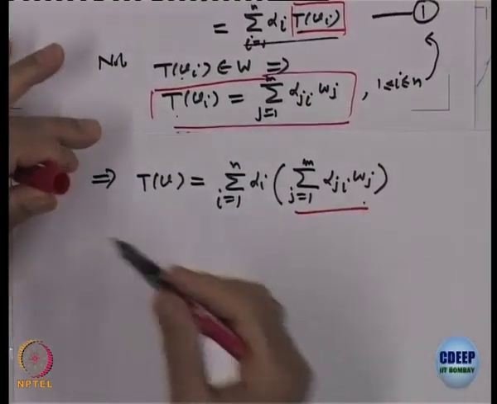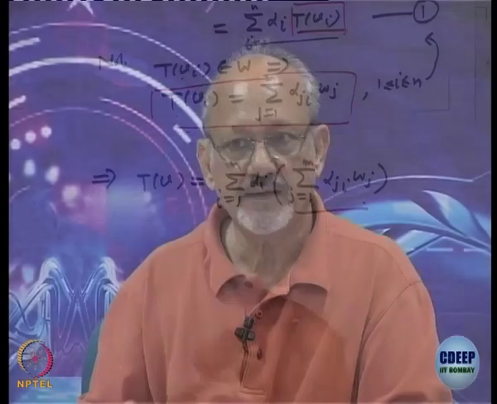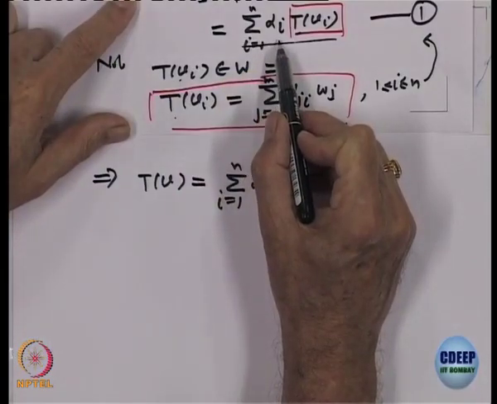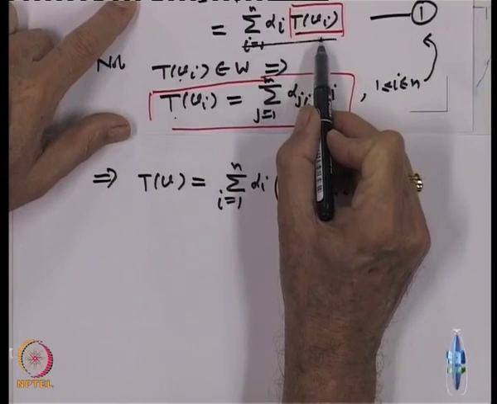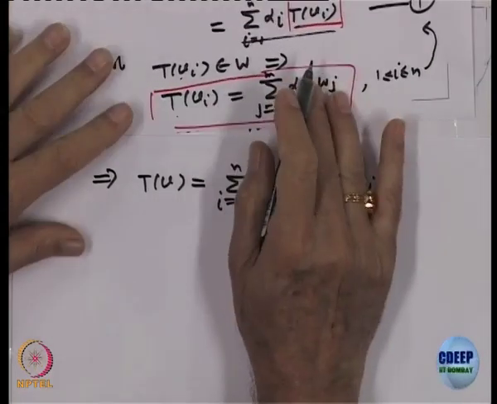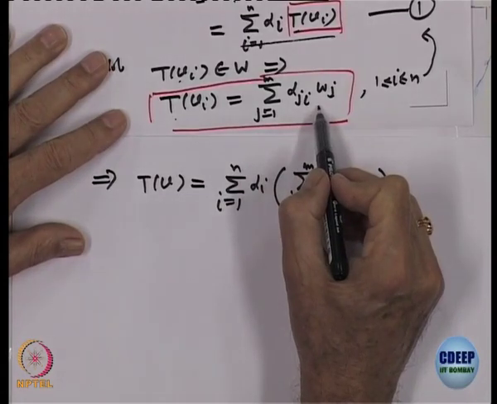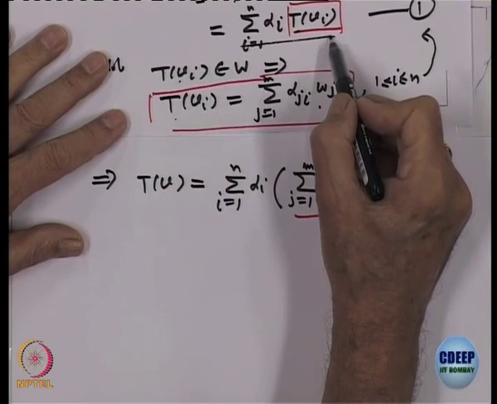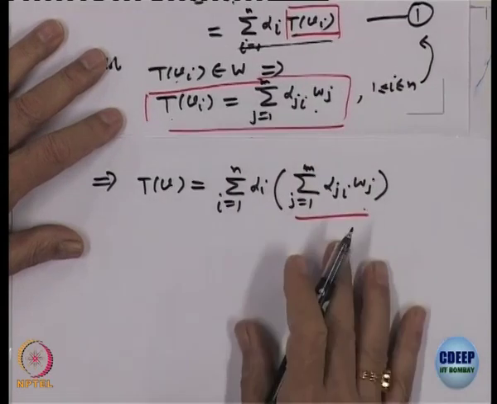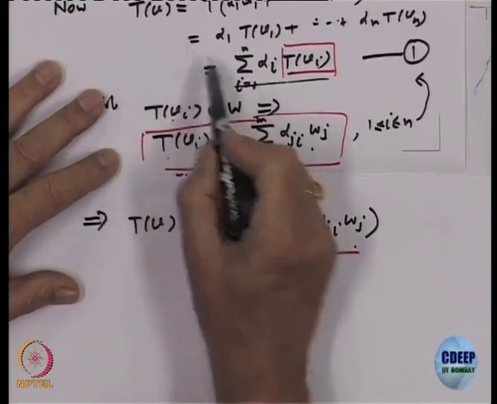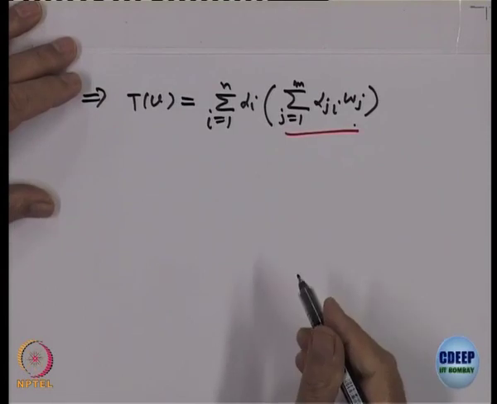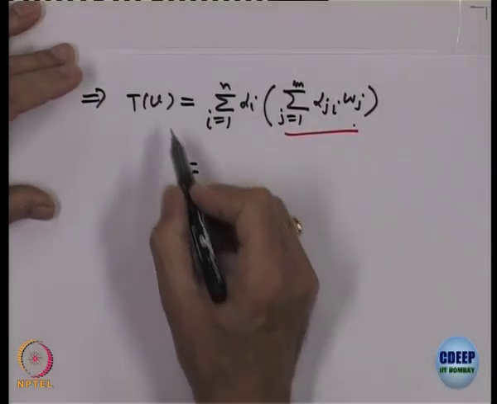Check. T of V was equal to sigma alpha i T of V i, right, and T of V i being an element of W must be a linear combination of W j's. So, that is the expression for that. This value I am putting back in that equation for T of V. So, this is the expression I get, but where is T of V?